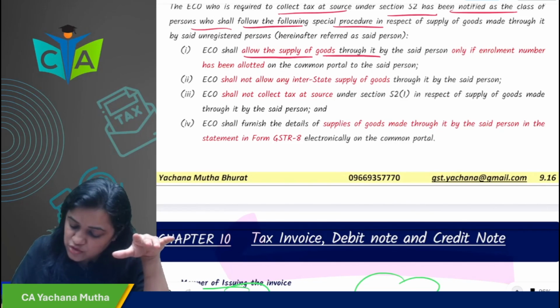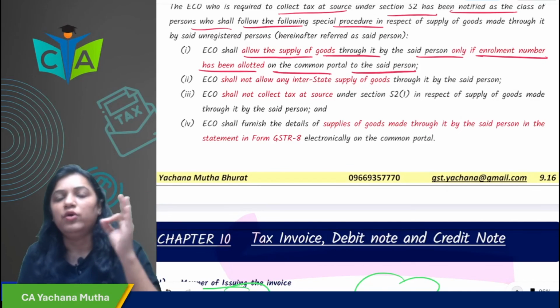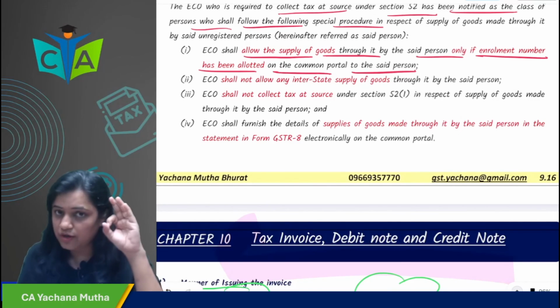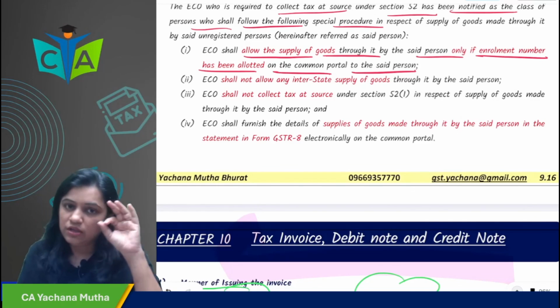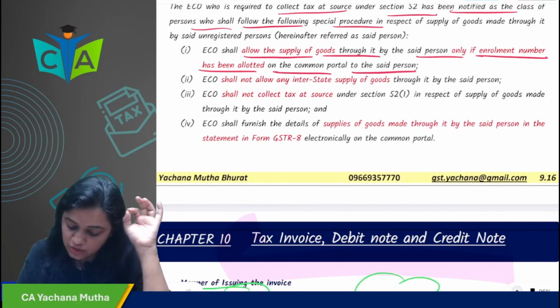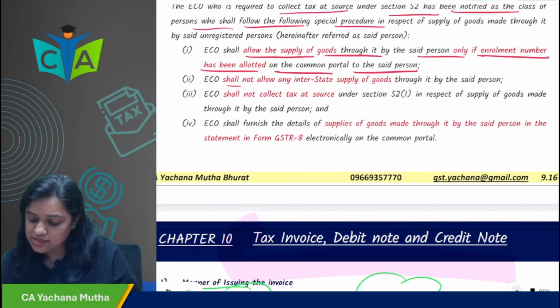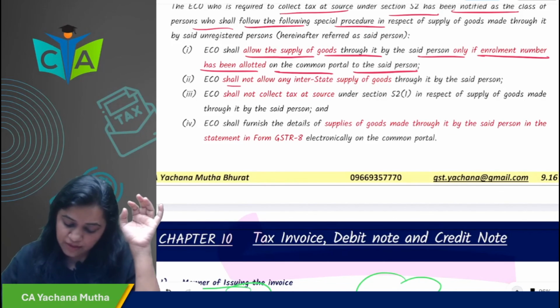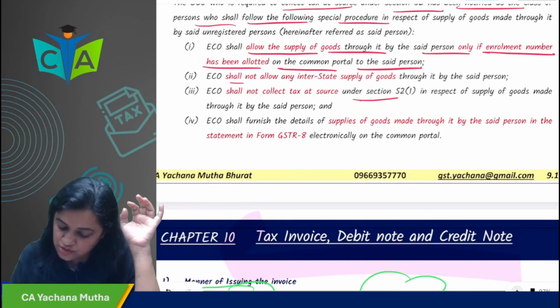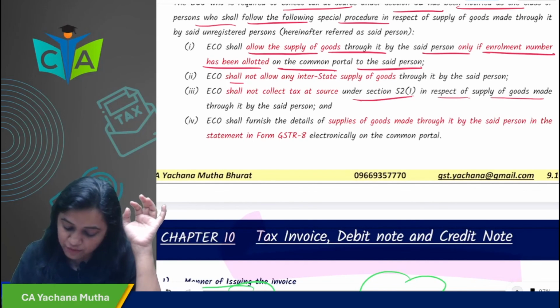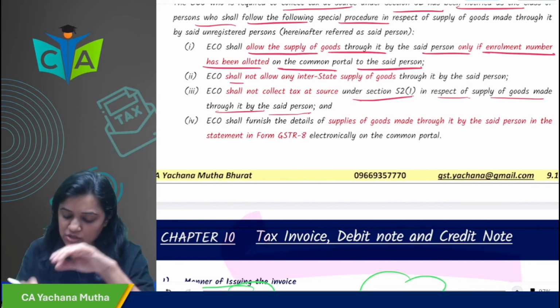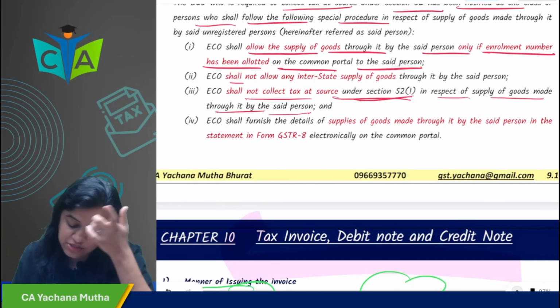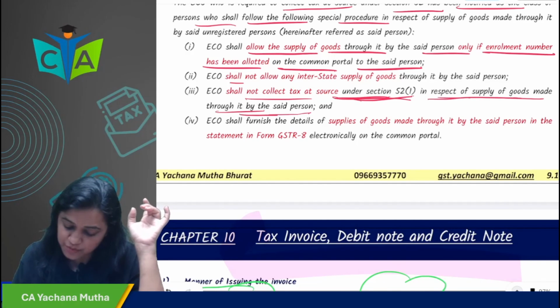ECO will allow supply of goods through it by the said person only if an enrollment number has been allotted on the common portal. Only if an enrollment number has been allotted to you, then only ECO will allow you to supply goods. ECO shall not allow any interstate supply of goods through it by the said person. ECO shall not allow him what? Interstate supply of goods. Then ECO shall not collect tax at source under section 52 in respect of supply of goods made through it by the said person. ECO shall not collect what? TCS.